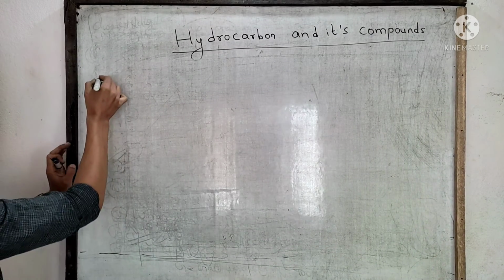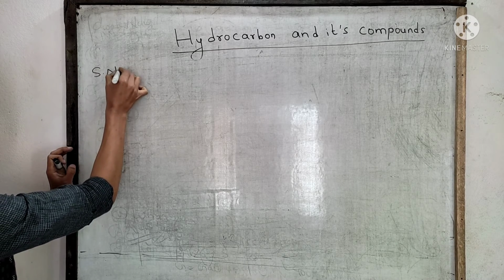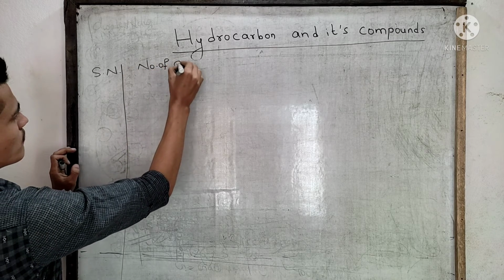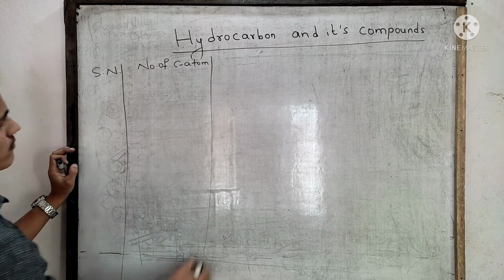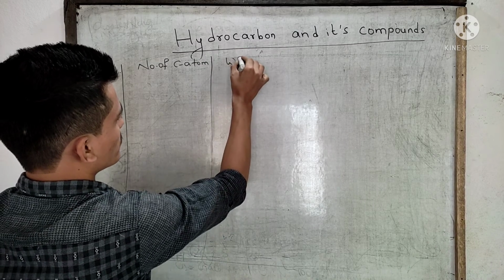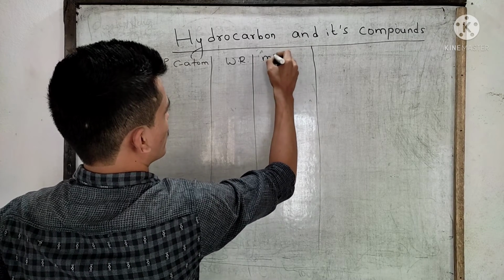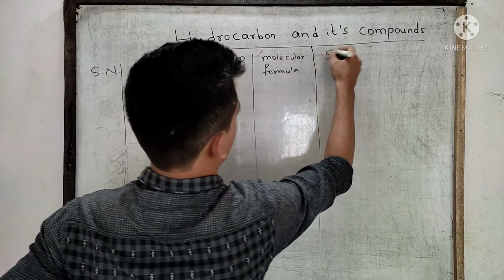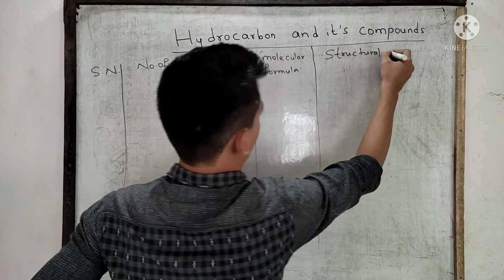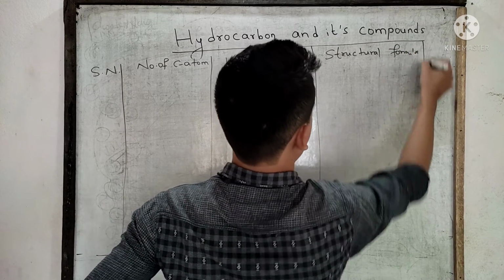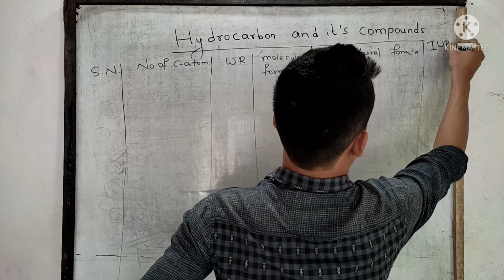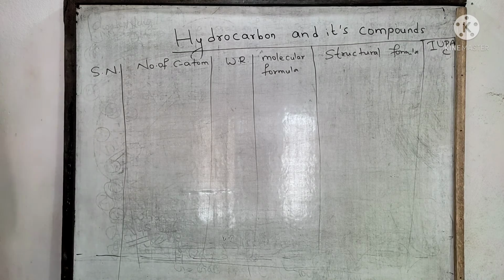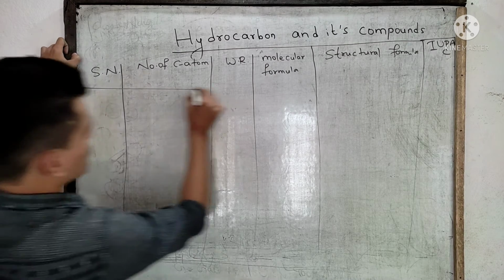Okay. Can you write in this way as n? Serial number means number of carbon atoms, and that is the word root, molecular formula, structural formula, IUPAC naming. Okay, now in this way you can write for others also.